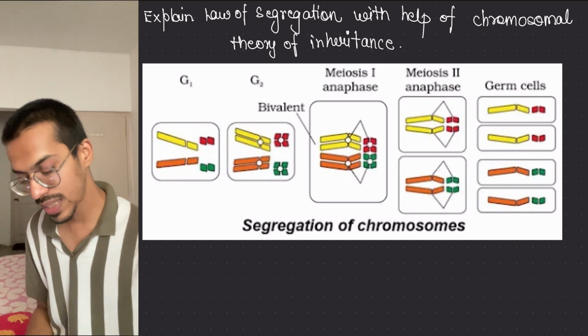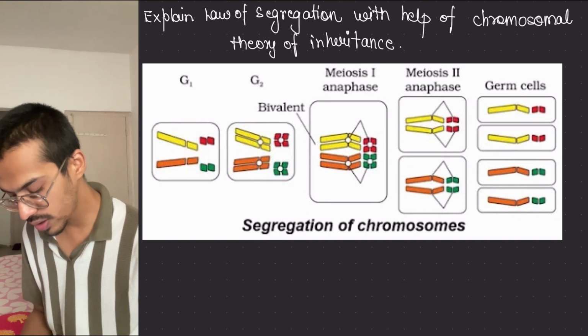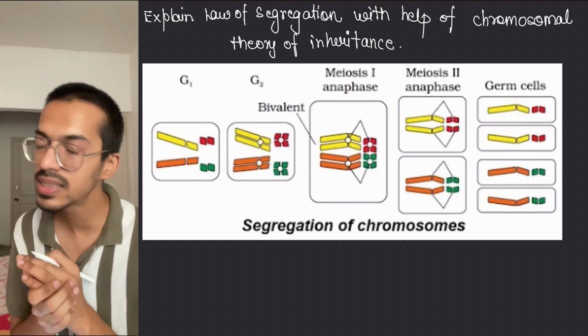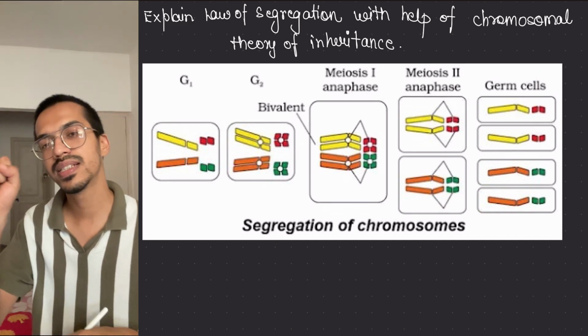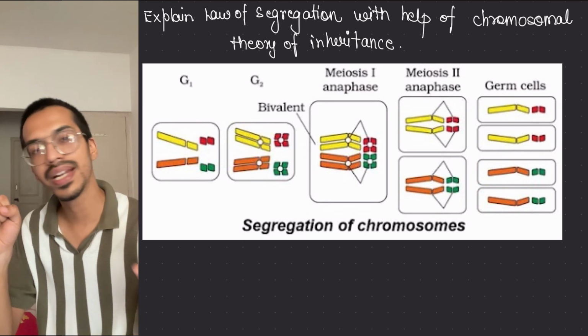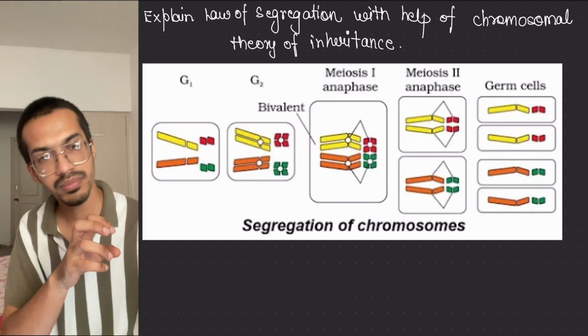So let's see what is happening. If you see over here, they have made different chromosomes. If you remember the cell cycle, when the cell is in the S phase, it doubles. Then in the G2 phase, it keeps on doubling. Then the meiosis will occur.